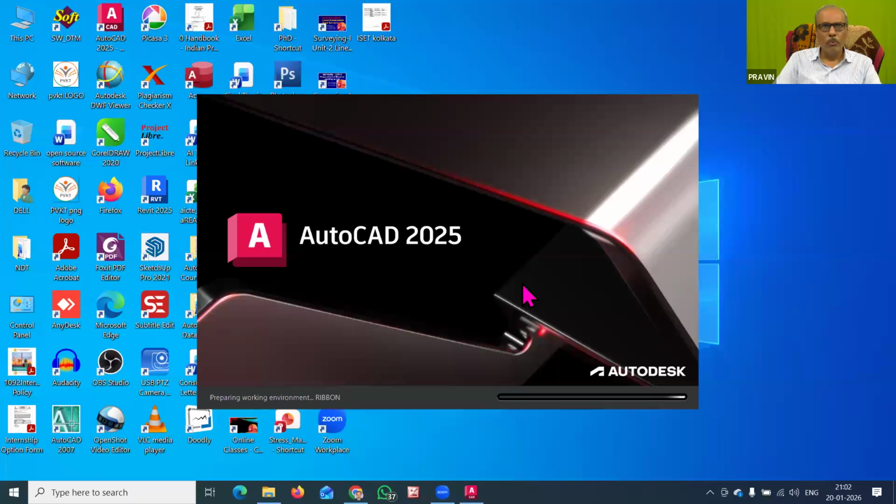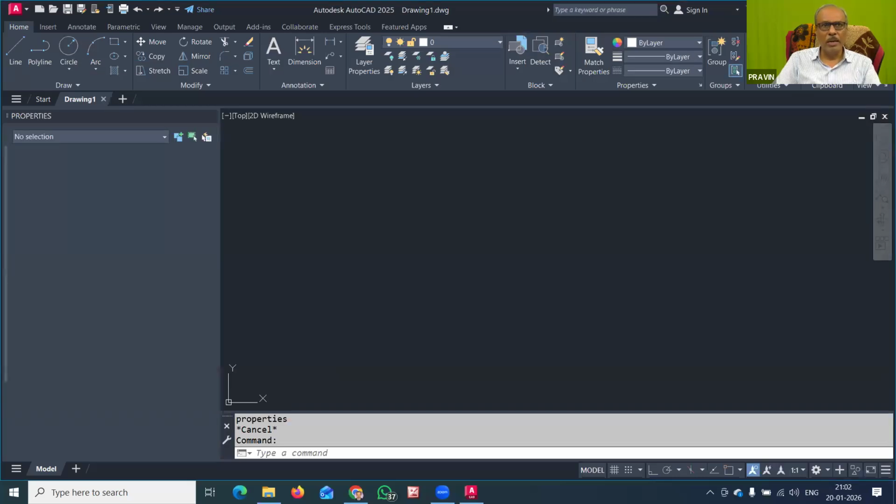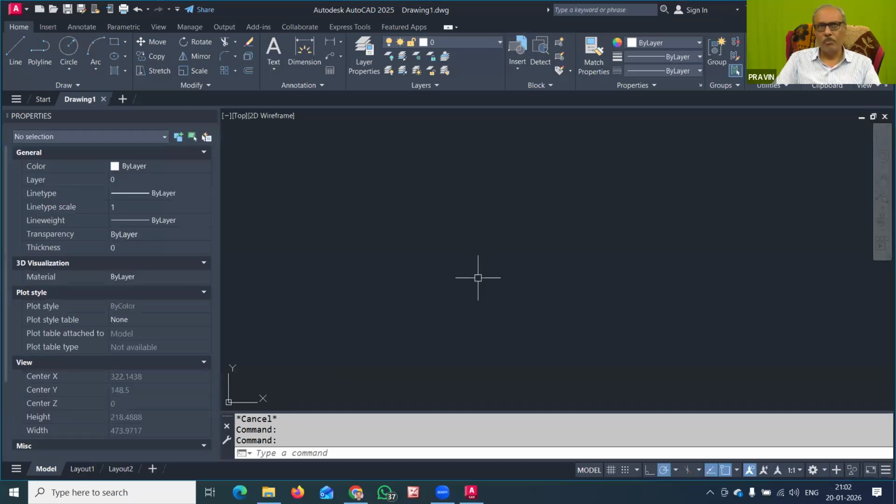Here we now have to start preparing our settings, our template, our building drawing and all these things. There are so many things that we completed in earlier sessions, but today we will just revise a few things, and then after a few minutes we will stop today's session.